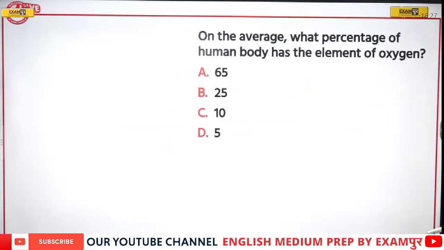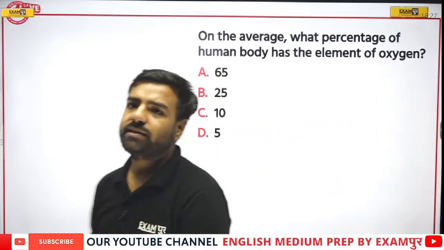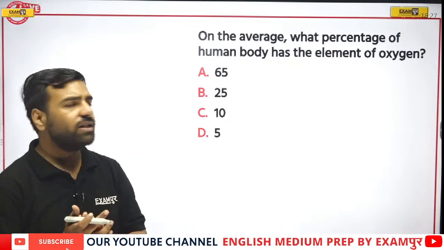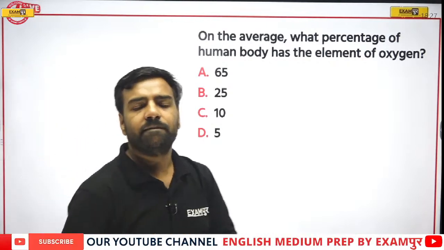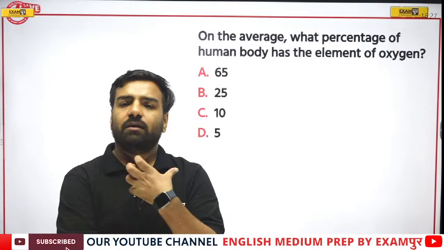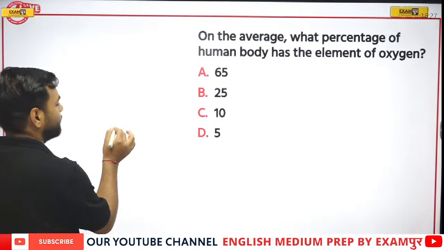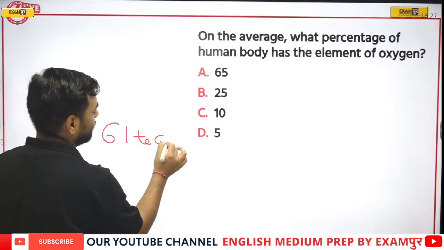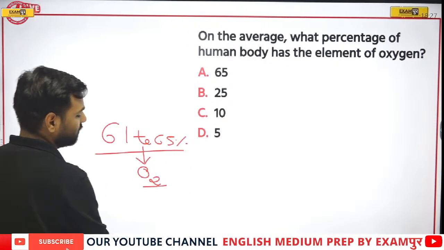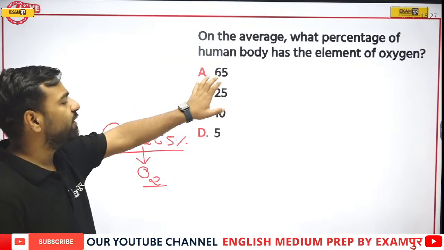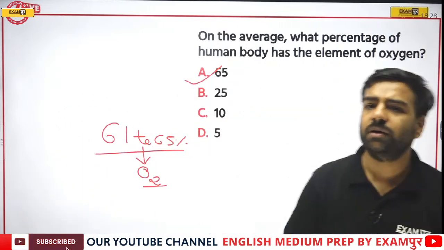Next, on the average, what percent of the human body has the element of oxygen? Who will answer this? When we are talking about the percentage of the human body that is the element oxygen, remember, from whatever mass our body has, 61 to 65 percent is actually oxygen. So just have a look, 61 to 65, exactly 65 is given over here. So yes, option number A will be correct.